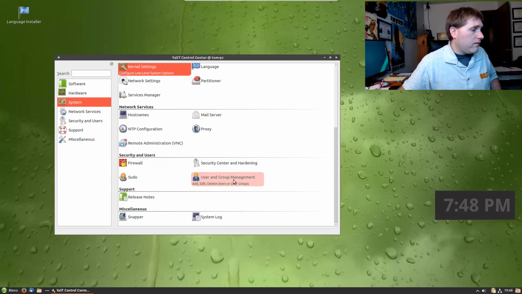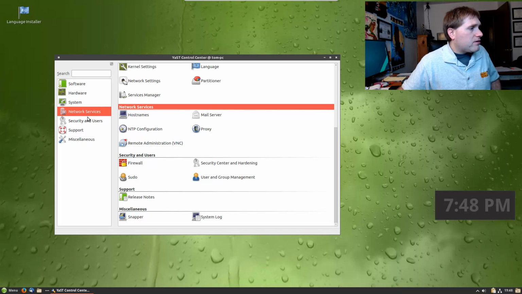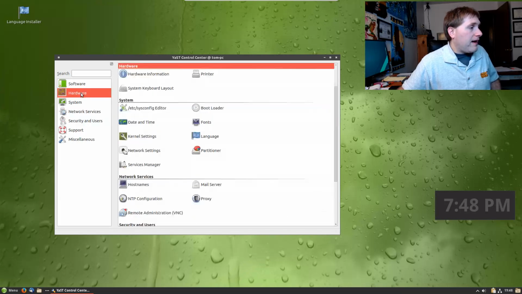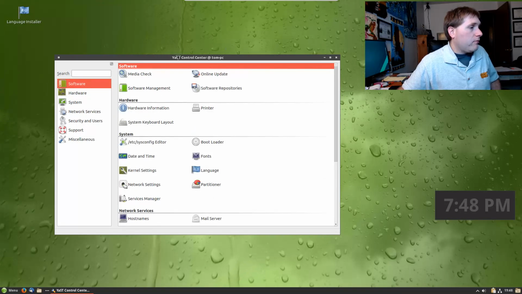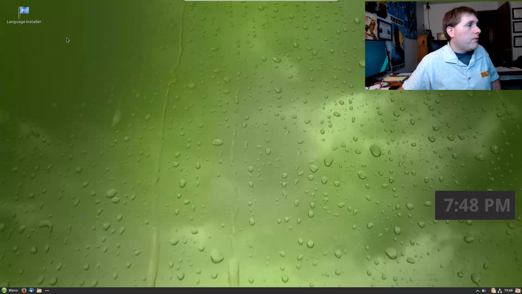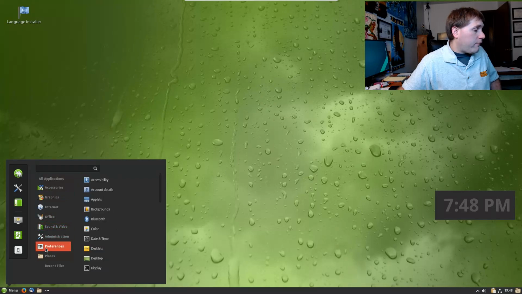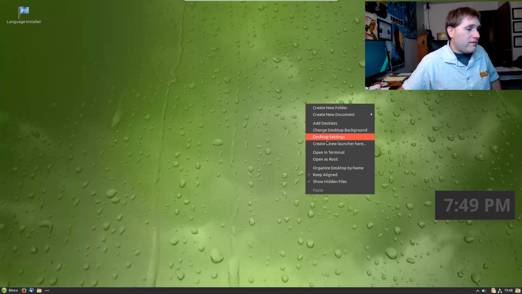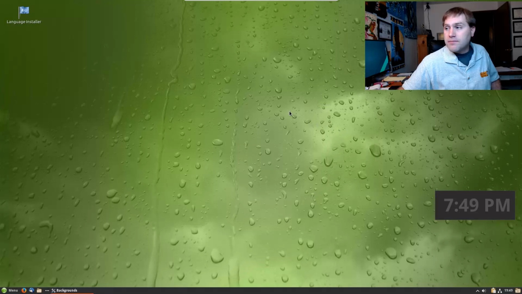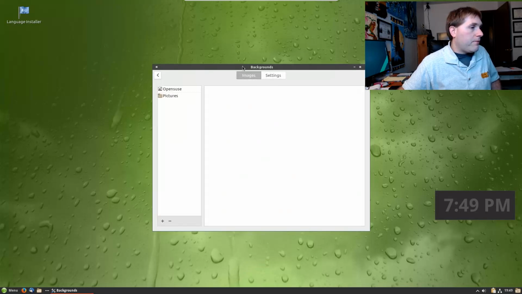So there's sudo, user and group management, system log. So you just spend some time reading through the documentation to figure out how to use some of this stuff. We do have a language installer I see up here, so I'm guessing that's just going to install languages. That's my take on that. Let's see. So we've looked at software. We've looked at a little bit of customization. Let's see what desktop backgrounds are shipped on this guy, and then I think we'll wrap it up.